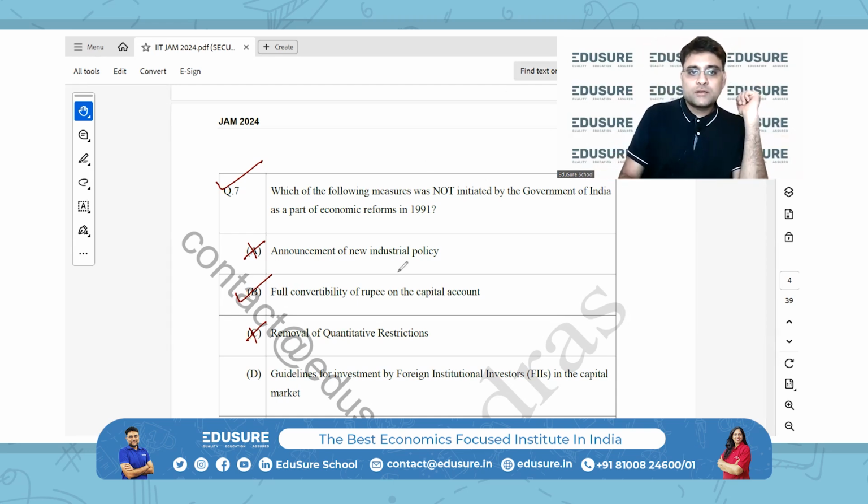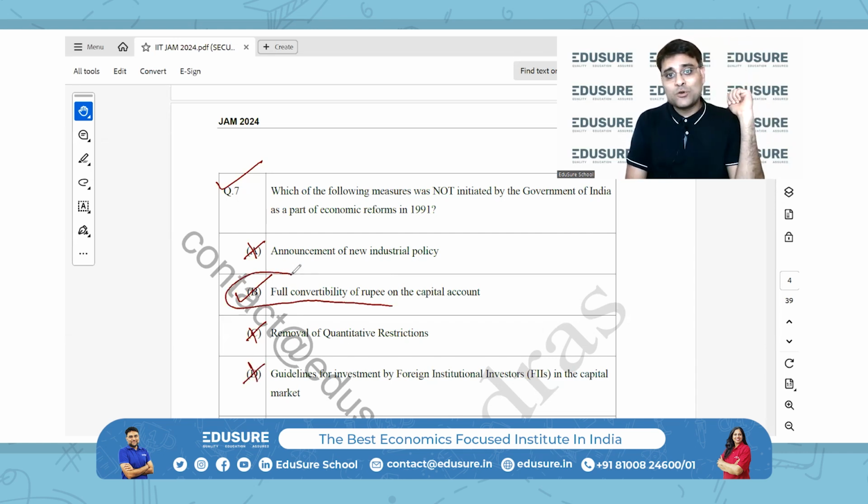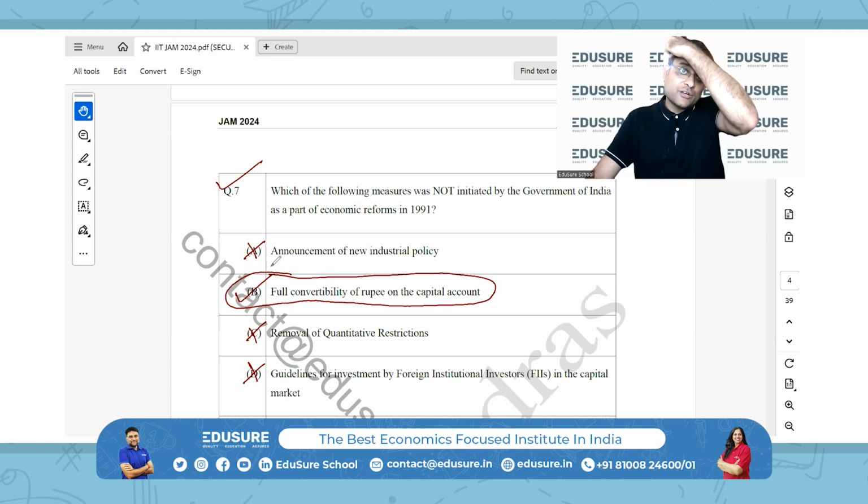So not initiated by the government of India, it's full convertibility. Even today, full convertibility of the rupee in the capital account is not there. Partial convertibility is there. That was introduced in 1991 itself. Okay, so 7 answer is B.